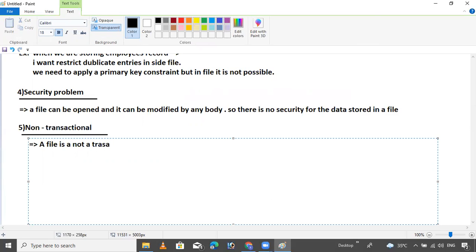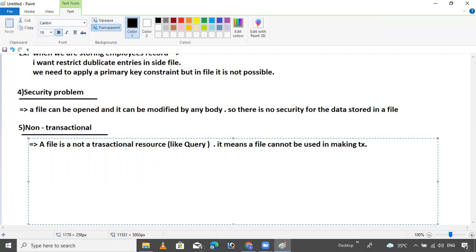A file does not support these, and it does not support query languages or queries either. So it means a file cannot be used in making transactions.